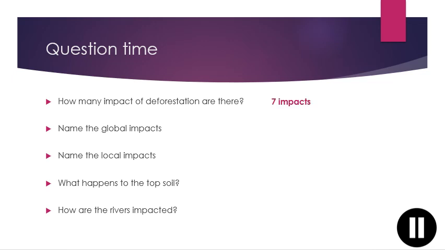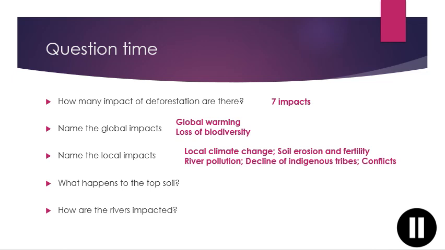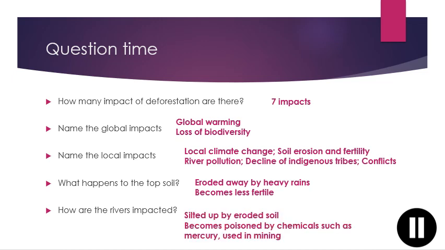So there are 7 impacts of deforestation. The global impacts are global warming and loss of biodiversity. The local impacts are local climate change, soil erosion and fertility, river pollution, conflict and decline of indigenous tribes. The topsoil is eroded by heavy rainfall and becomes less fertile, and the river is impacted by being silted up by the eroded soil and poisoned by chemicals.